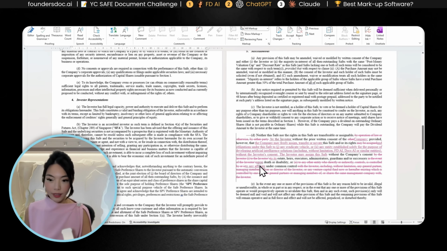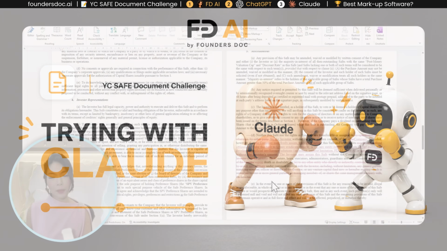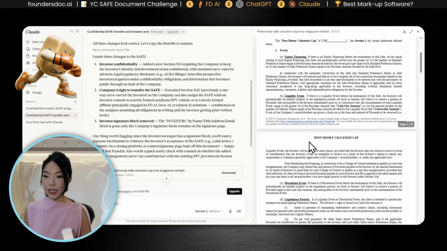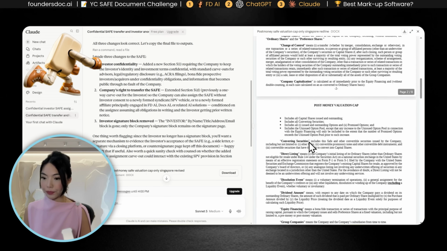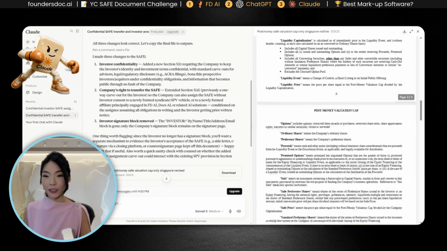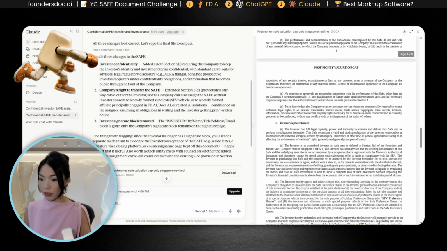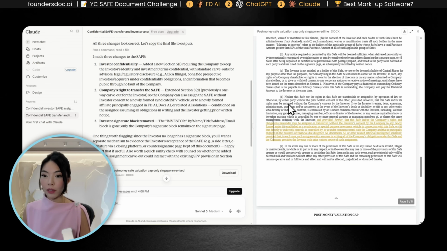However, that said, it did do a pretty decent job marking up the SAFE assignment clause to give me what I want. Okay, so this is the document that Claude has generated. Unlike ChatGPT, it has a document viewer function, which is really helpful. And in this instance, it has marked up clause 5D, which is the correct provision, to state that this SAFE